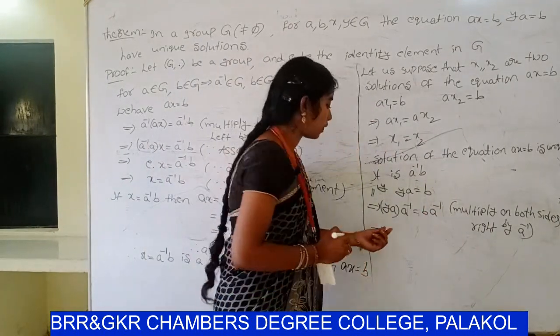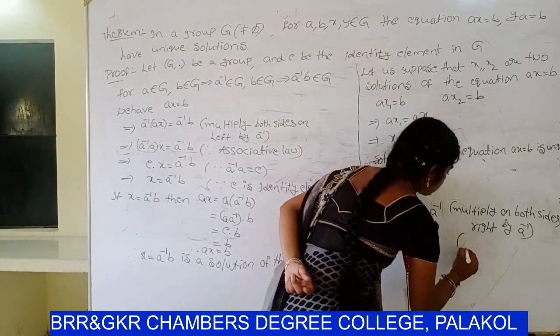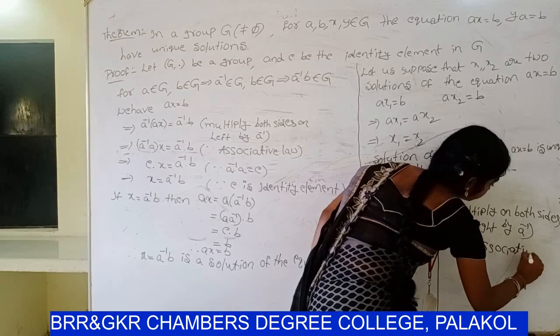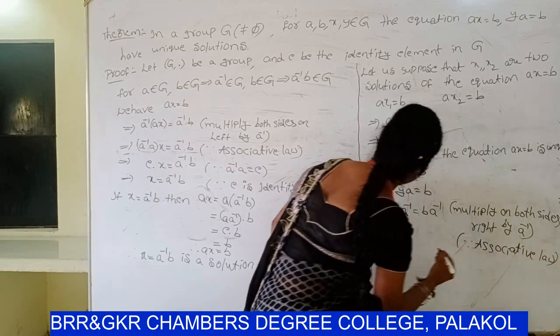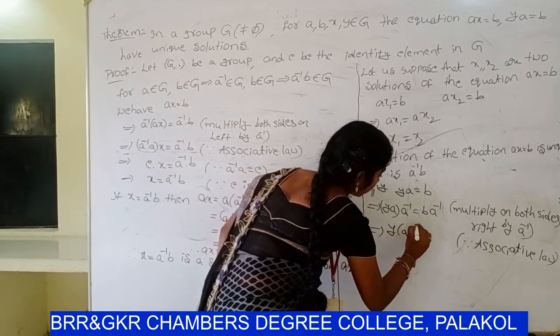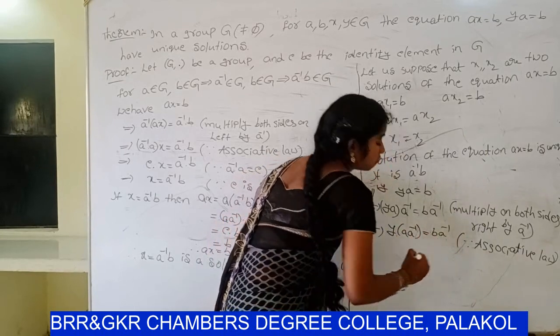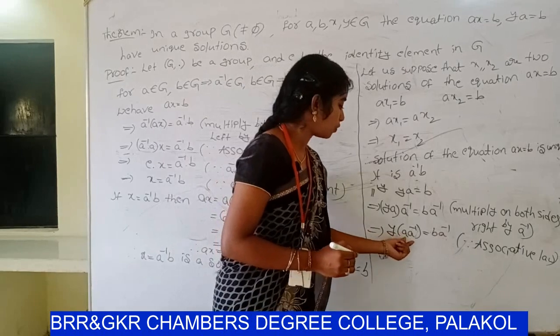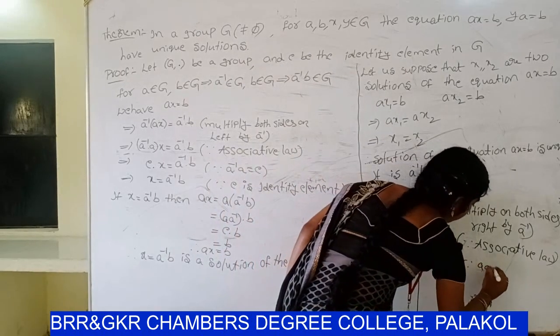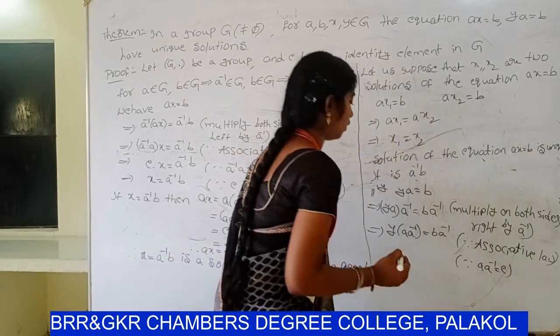So apply the associative law. So Y into A inverse... so Y into A A inverse equal to B A inverse. So already you know that A into A inverse value is E.